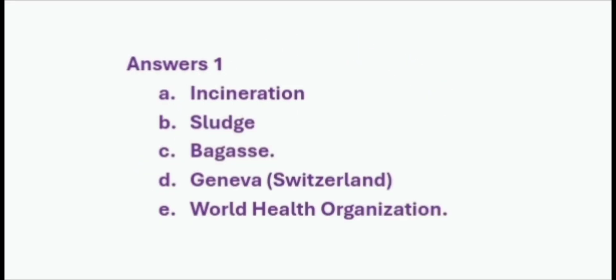Answer to question number 1 subpart A is incineration, that is the process of reducing the waste by burning. Second answer is sludge, which is used as a manure but is produced by the secondary treatment of effluents. The third answer is bagasse, which is a waste produced from sugarcane.